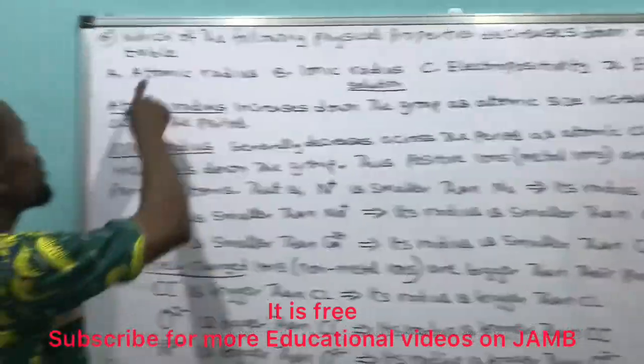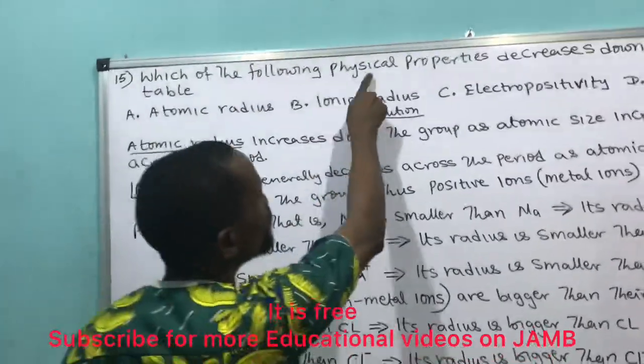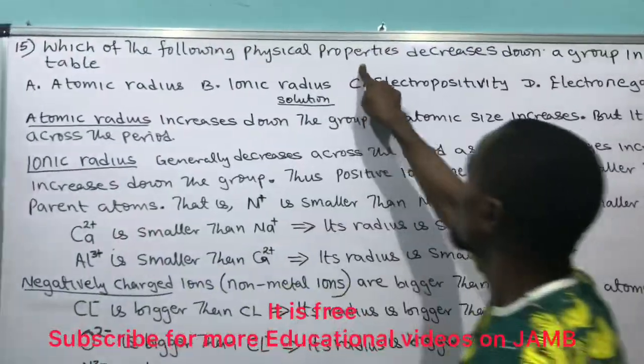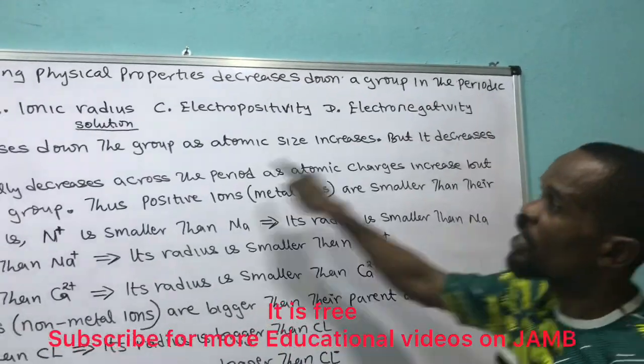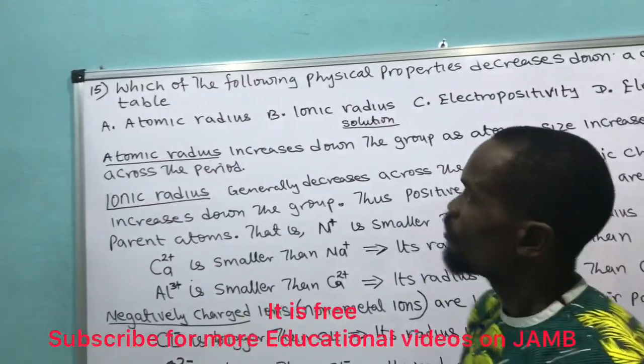Question number 15 says, which of the following physical properties decreases down a group in the periodic table? Let's read it again.